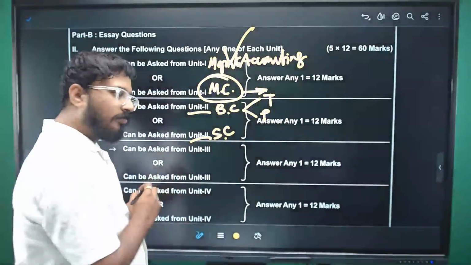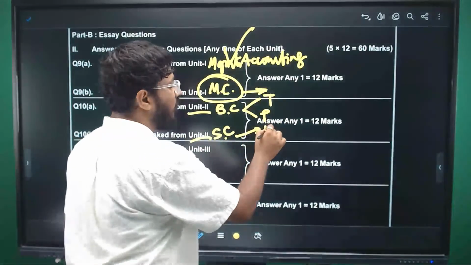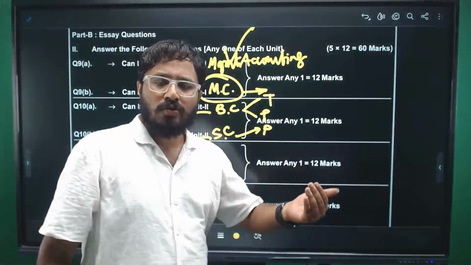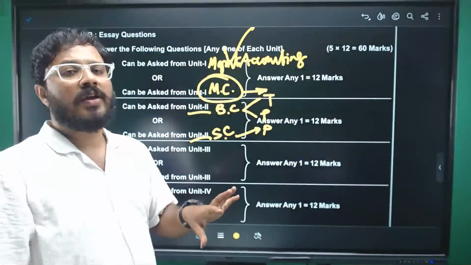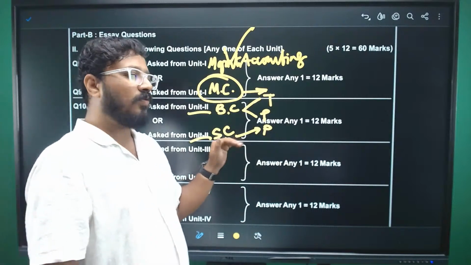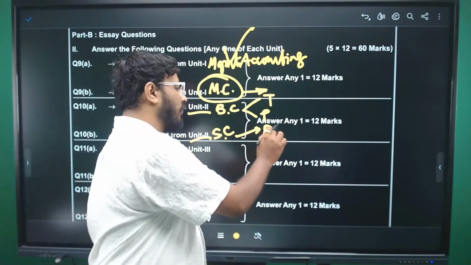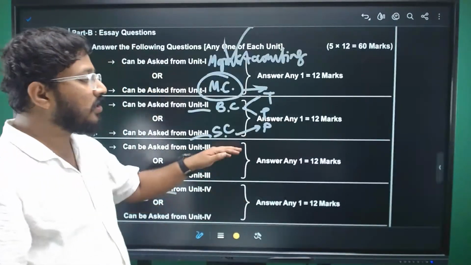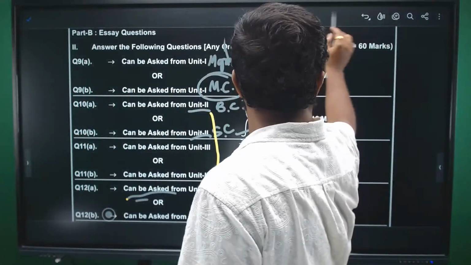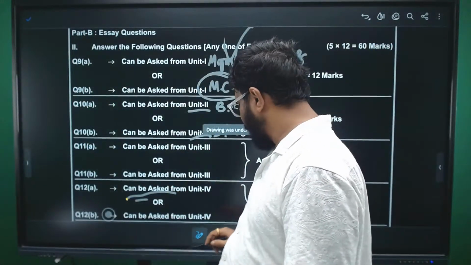Theory and problem, and here mostly problems will come in the standard costing. There is no scope for theory, but still they may ask, like, what is variance analysis, explain different variance analysis. This type of questions will come, but if you observe the past papers, it's mostly problems. Coming to unit 3, question number 11A and 11B.